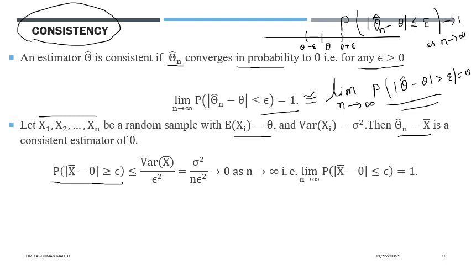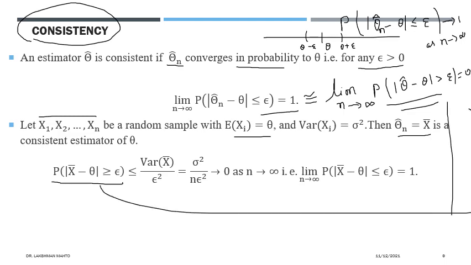If the sample size increases very far, this approaches 0. So the limiting probability that theta hat, or x bar, is epsilon away from theta would be 0.